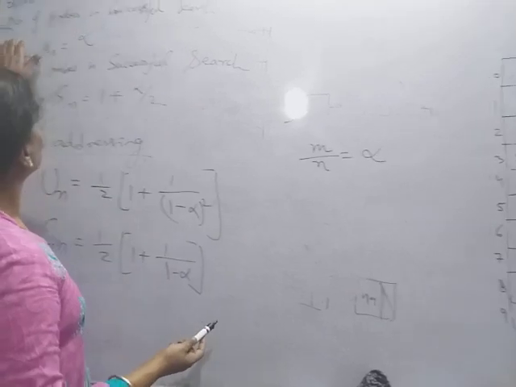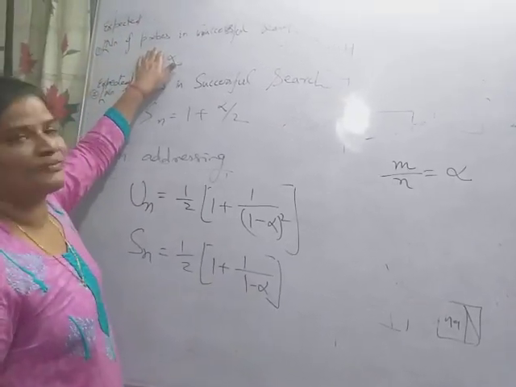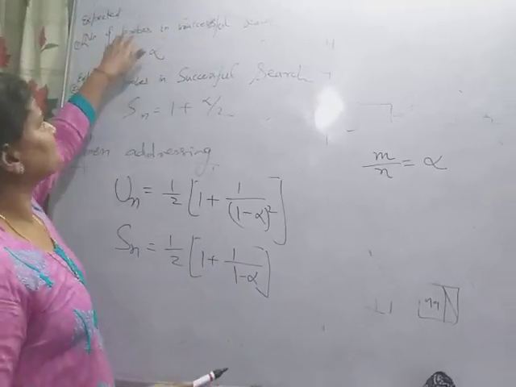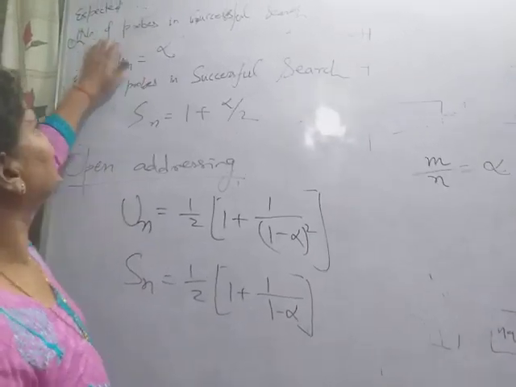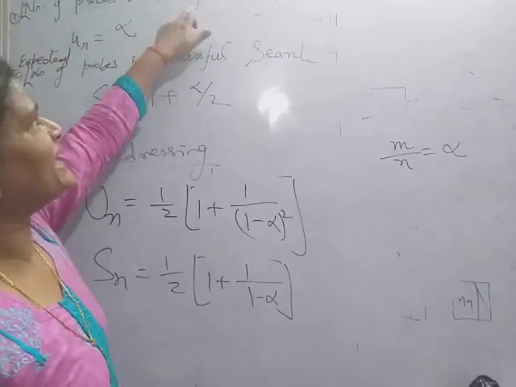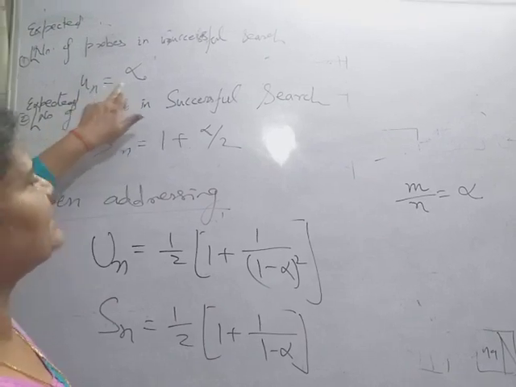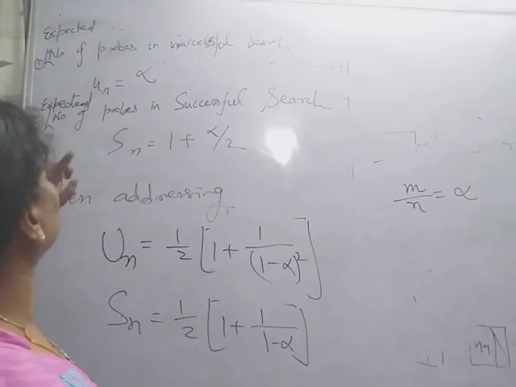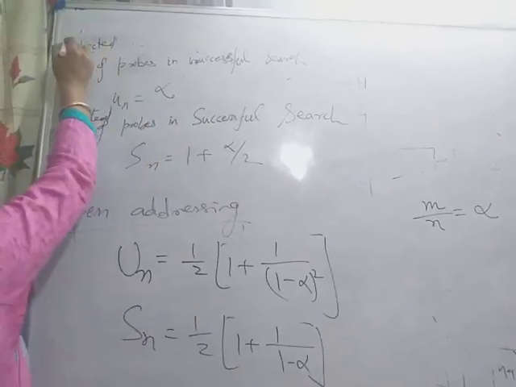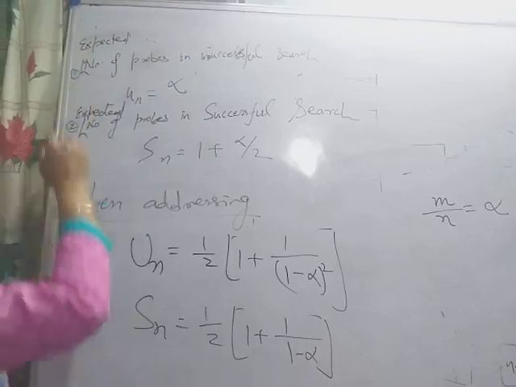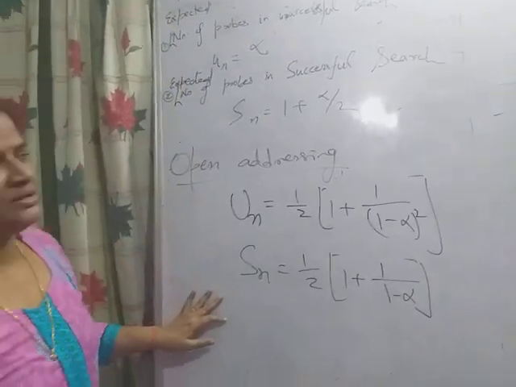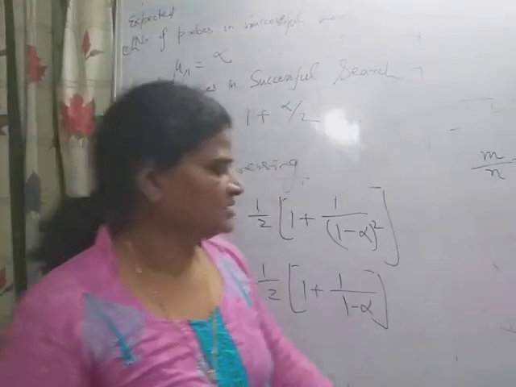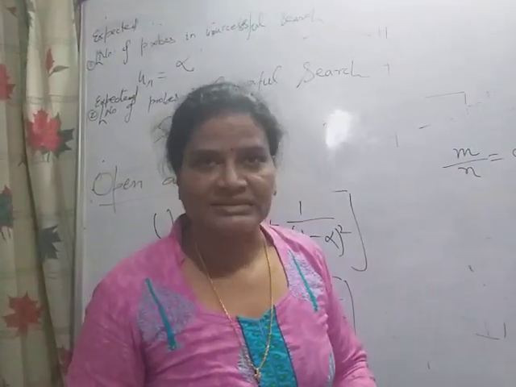So the expected number of probes, meaning number of comparisons, in an unsuccessful search is alpha in the case of chaining. This is the expected number of comparisons in chaining, and the earlier formulas are for open addressing. Okay, so now this is all about hashing. Thank you.